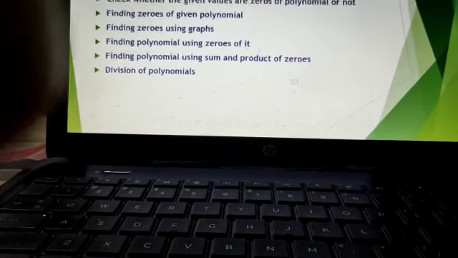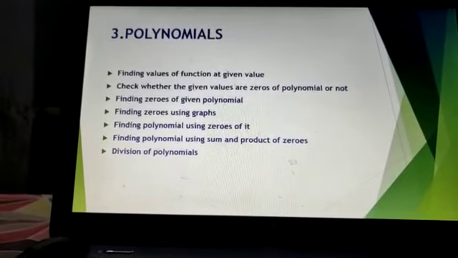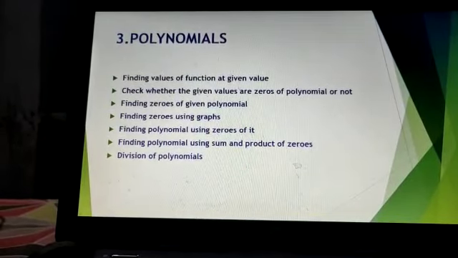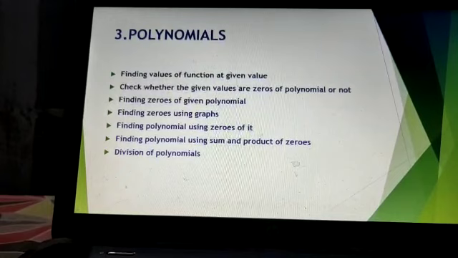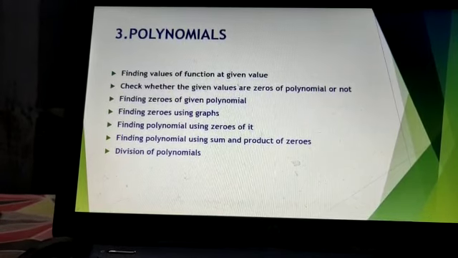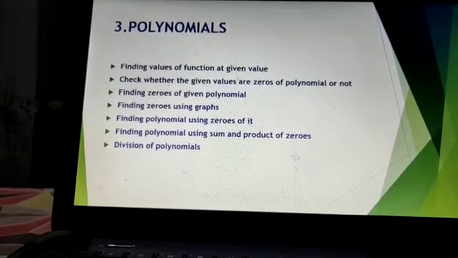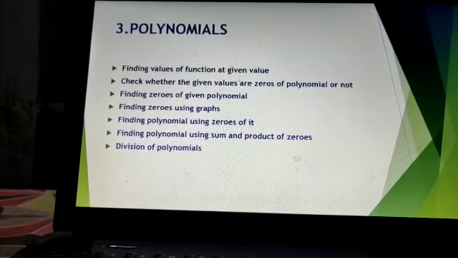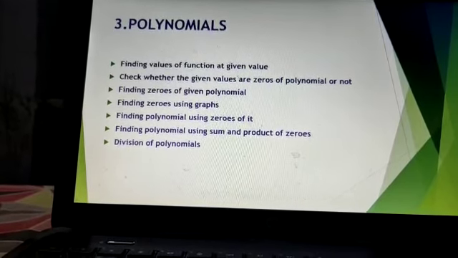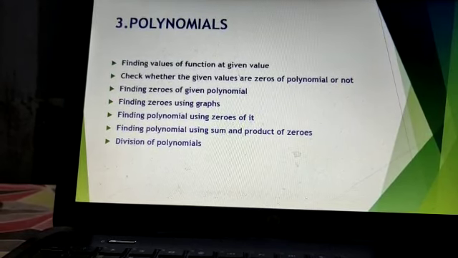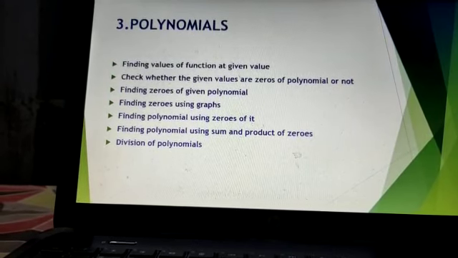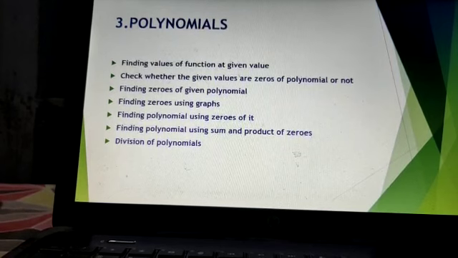polynomials. In this chapter, finding the values of a function at a given value. That means they will give one function and ask to find the value at p of 1 or p of 2 or p of 3, p of minus 1, like that. Next, check whether the given values are zeros of the polynomial or not. That means they will give a polynomial as well as one number, and we check whether that number satisfies it or not.